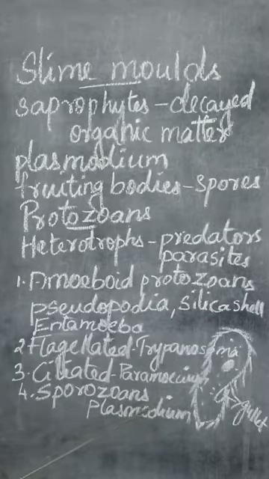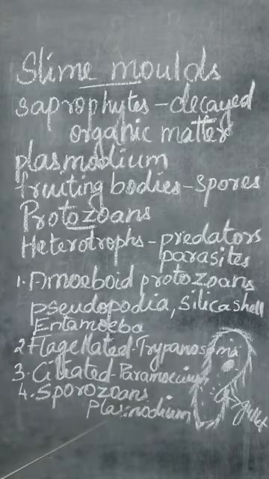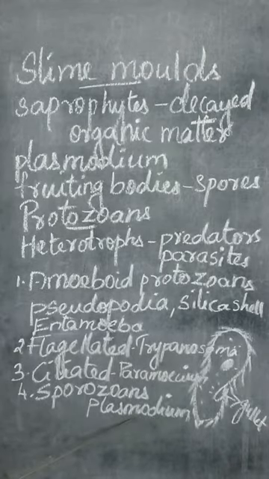That's why these are called Sporozoans. As they are producing spores, normally they will be parasites.